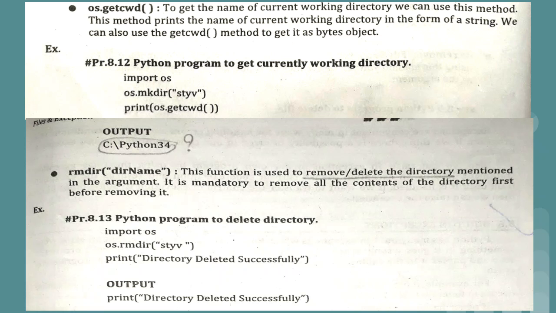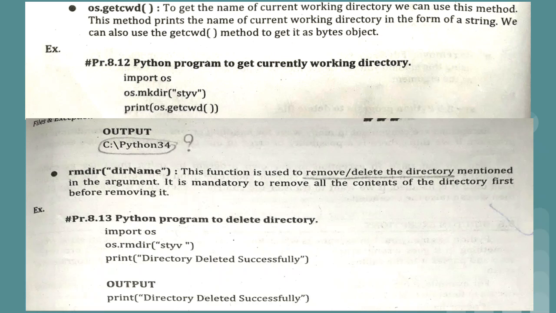So again the same method which we have used, getcwd. To get the name of the current working directory, we can use this method. Now in this example, import os, we are having os.mkdir. So now we have created the directory styc, and print os.getcwd, that is get the current working directory. It will display the directory which we have changed currently.